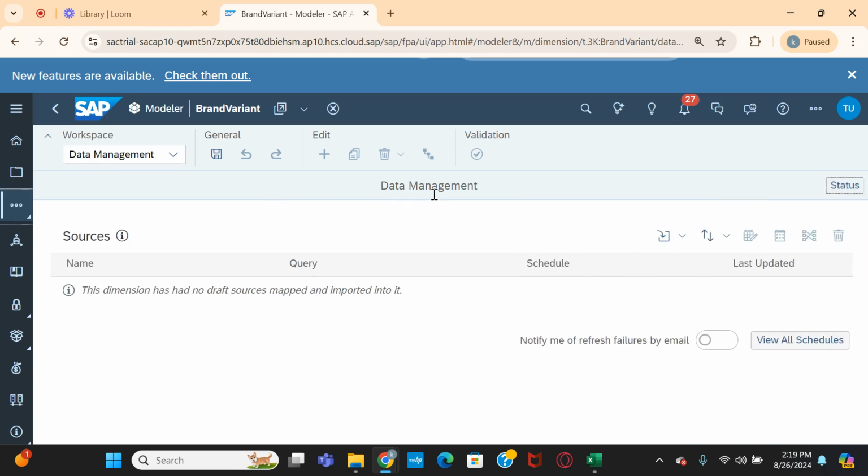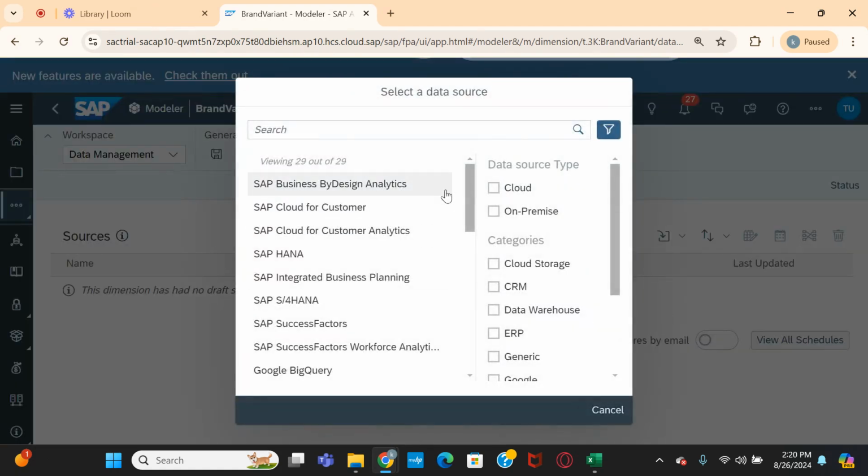So I said data management tool here, right? We are in the data management dashboard. Here you can see one thing, file and data source. This is an important concept. Actually, we plan to bring the data from the flat file, but there is one more option, data source. What is this data source? Data source is part of a source system.